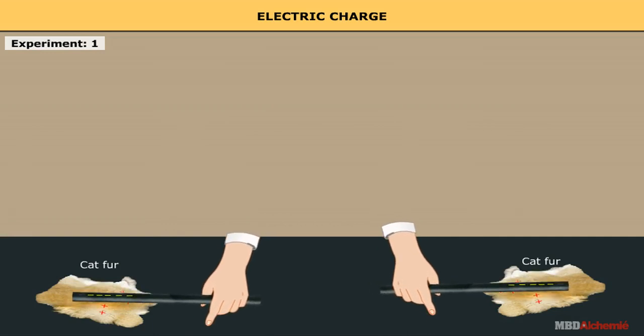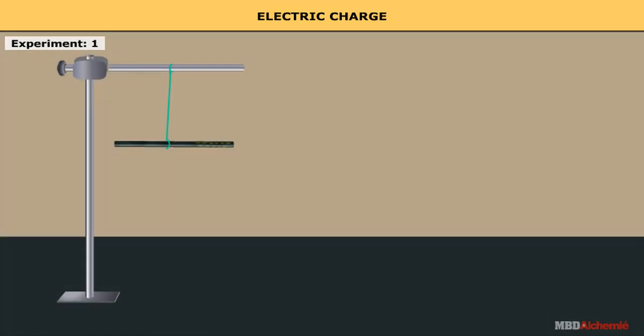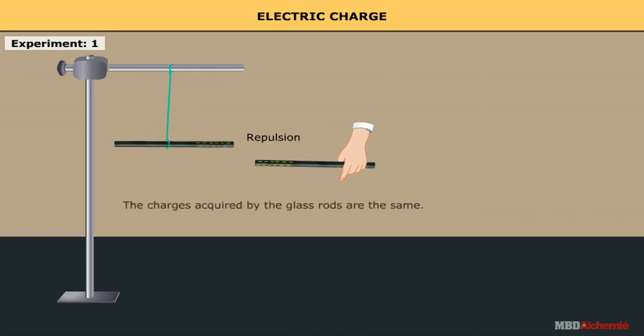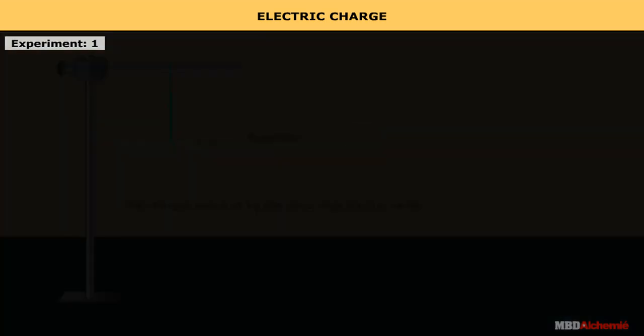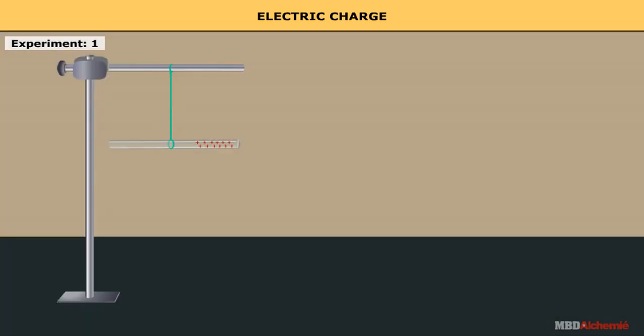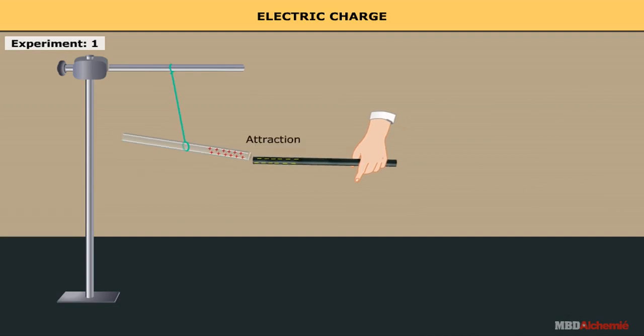Similarly, when two plastic rods are rubbed with cat fur and brought close to each other, then they repel each other. This shows that charges acquired by the plastic rods are also the same. But when one of the glass rods is brought close to one of the plastic rods, then they attract each other. This shows that the charges acquired by the glass rods and plastic rods are different.